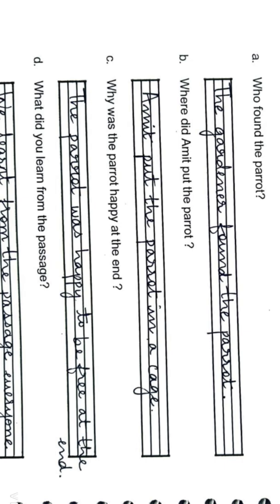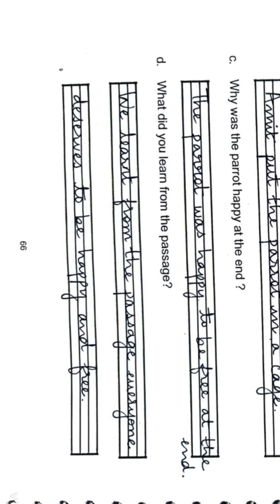Why was the parrot happy at the end? We saw that in the beginning, when Amit put the parrot in a cage, it went on crying and screeching, but at the end of the passage, we saw that the parrot was finally happy. So, what was the reason behind that? The parrot was happy to be free at the end. Okay, it was finally out of the cage. Now, question number 4 says, what did you learn from the passage? So, we learned from the passage that everyone deserves to be happy and free.